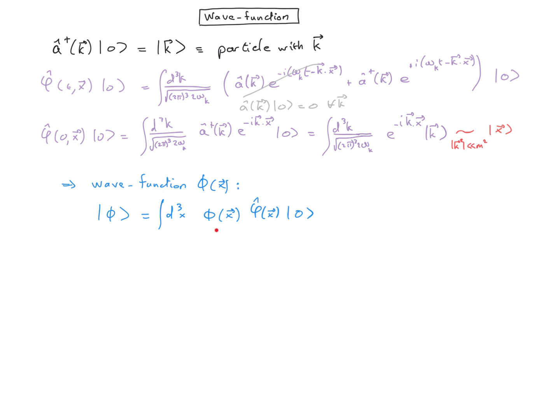And that's just a number which is our amplitude of probability to find the particle in x. That's our wave function, and by coherently summing these amplitudes of probabilities, we get the state for one particle. So that's a one particle state. That's a state of a field.